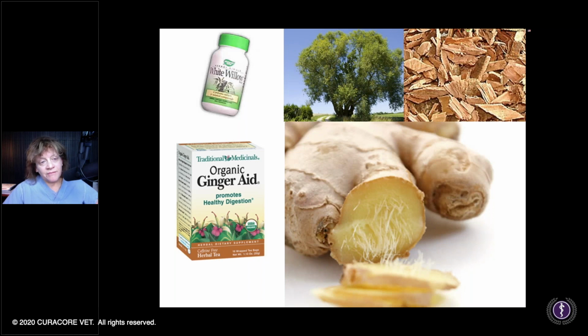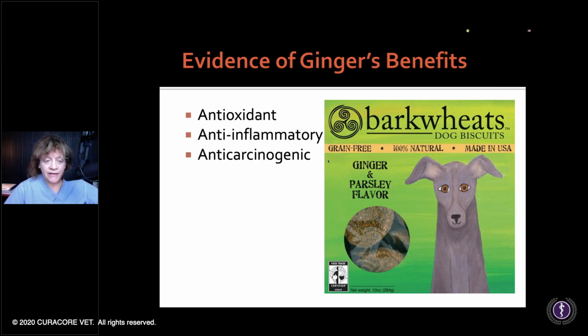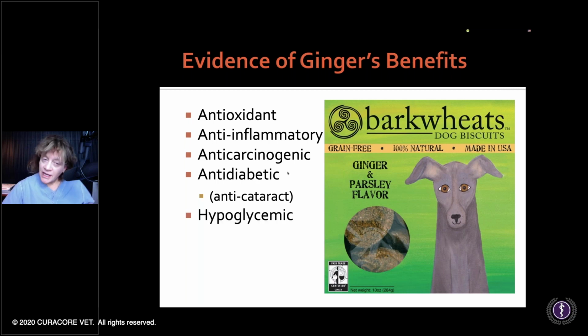Well, and he might even throw in some white willow bark. But sure, ginger has benefits. So think about what could go wrong. But here's some benefits. So maybe they're eating some bark wheats too. Ginger and parsley flavor for all these nice things. Was anti-carcinogenic. Unfortunately, didn't work in this dog's case because she got cancer. But another thing to think about while you're thinking about the interaction problem for anesthesia, hypoglycemic. Lots of plant products are hypoglycemia inducing. Think of cinnamon for one. Think of ginseng is another, but ginger also.